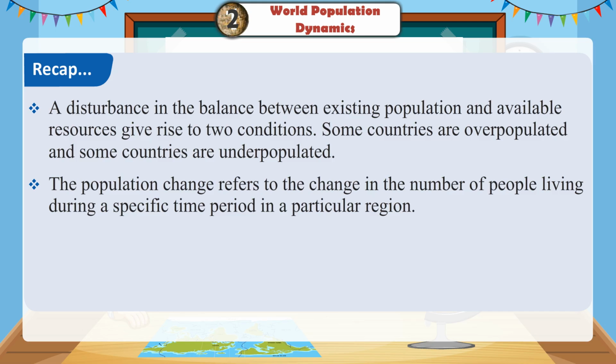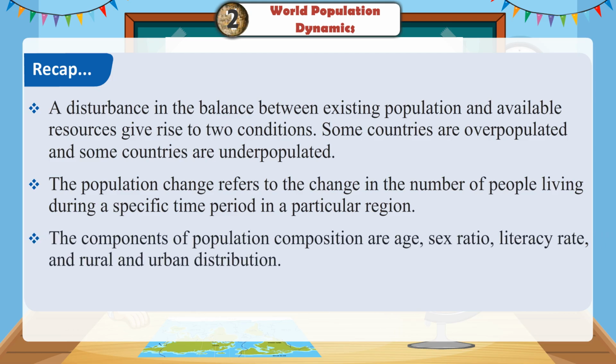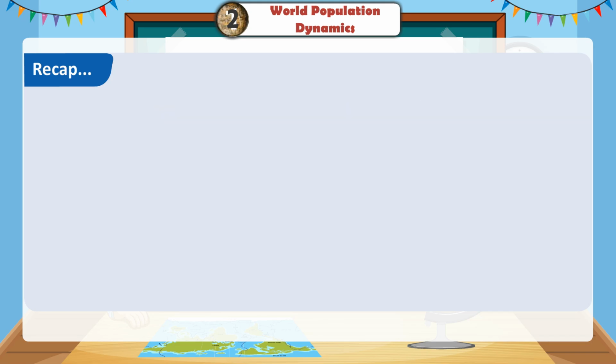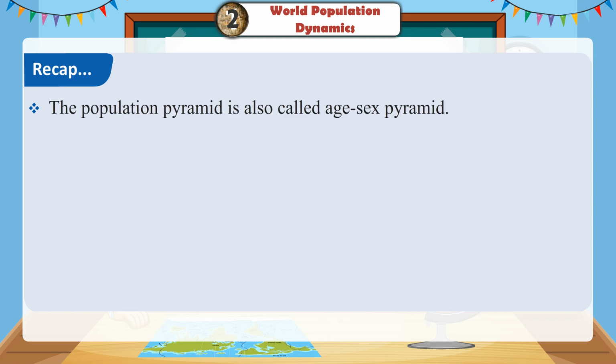The population change refers to the change in the number of people living during a specific time period in a particular region. The components of population composition are age, sex ratio, literacy rate, and rural and urban distribution. The population pyramid is also called age-sex pyramid.